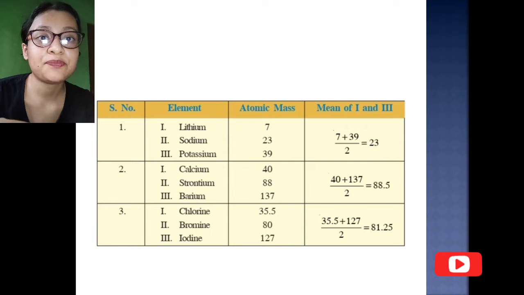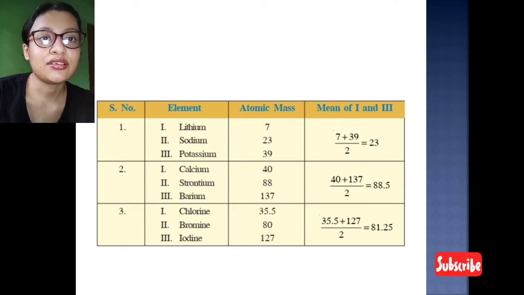You could see here, the atomic mass of lithium is 7, sodium is 23, and potassium is 39. He said the arithmetic mean of the first and third element: lithium is 7, the third element potassium is 39. After finding the arithmetic mean, how much do we get?